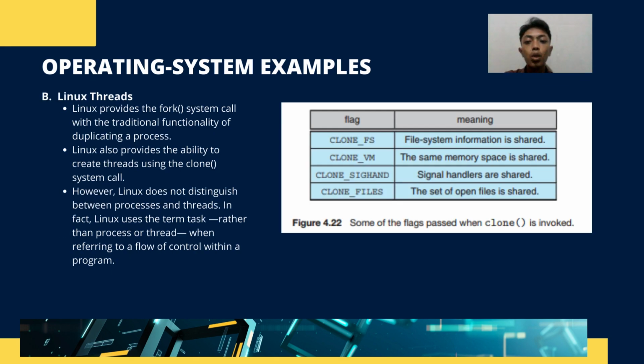Okay, the last one is about Linux threads. Linux provides the fork system call with the traditional functionality of duplicating a process. Linux also provides the ability to create threads using the clone system call. However, Linux does not distinguish between processes and threads. In fact, Linux uses the term task rather than process or thread when referring to a flow of control within a program.